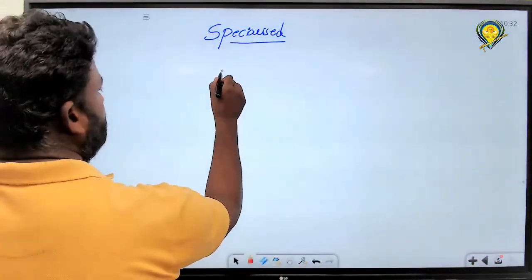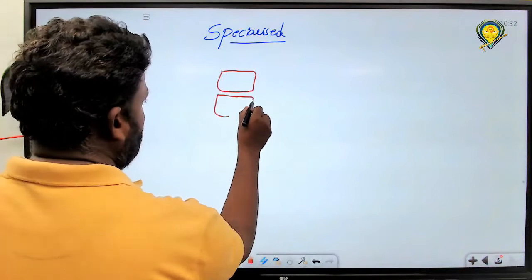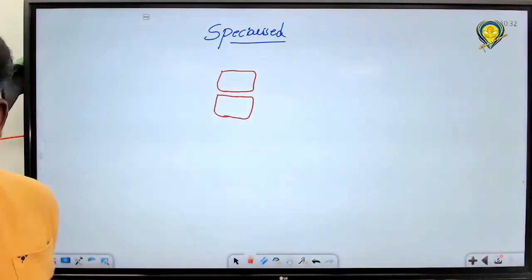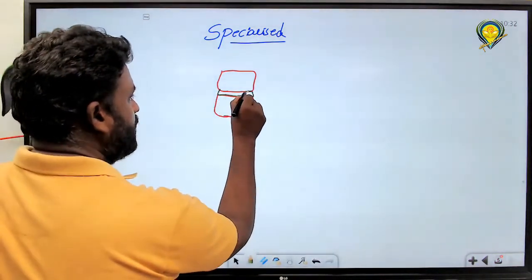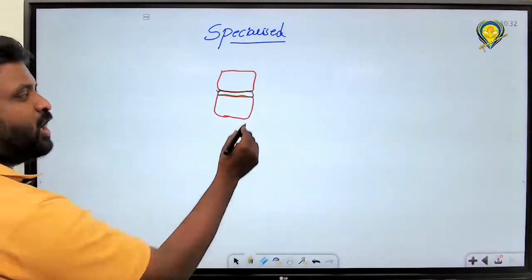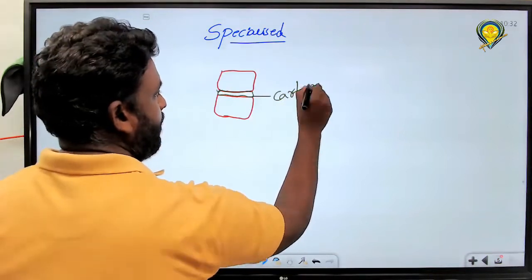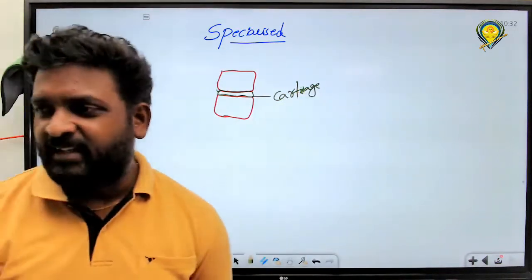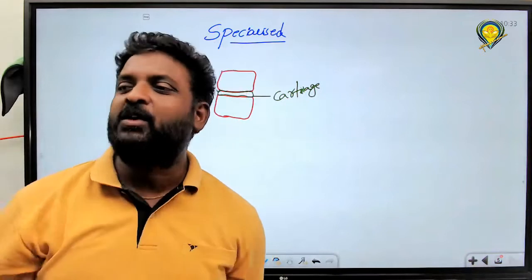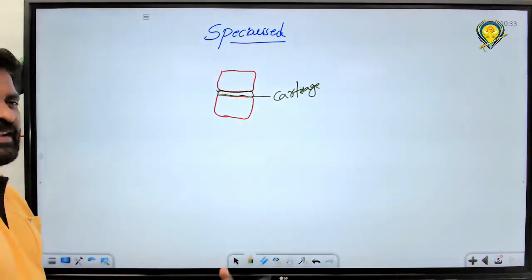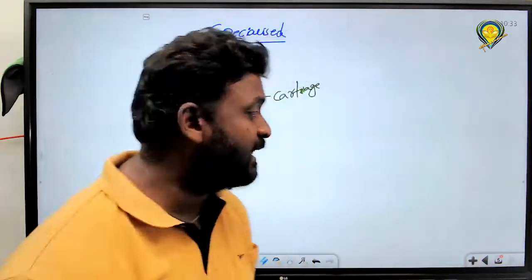Just imagine this one. This is what? Vertebral column, right? So in between this, there is a presence of a disc, right? In between this disc, there is a presence of the tissue called what? Tell me all of you. In between two vertebrae, there is a presence of the tissue called what? Cartilage. That's the location. Even in the hands and in the limbs, also presence of what? Cartilage. Right?